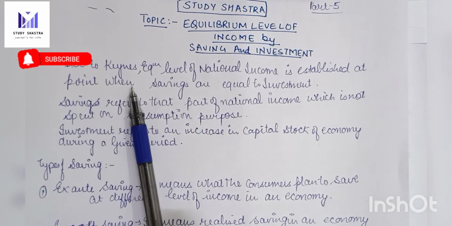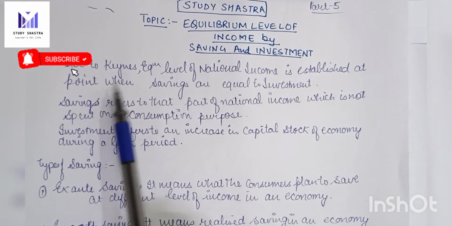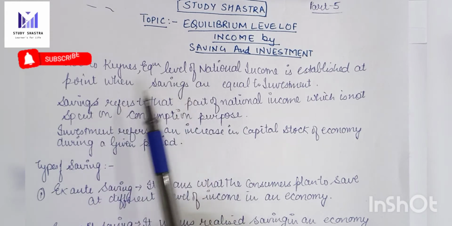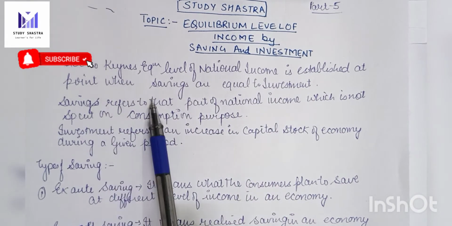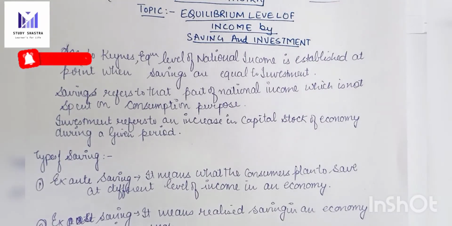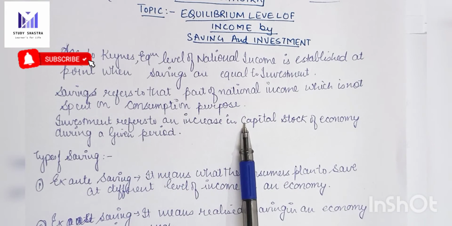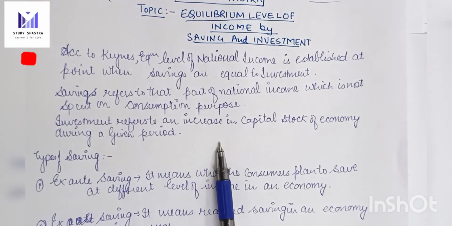Students, according to Keynes, the equilibrium level of national income is established at the point where savings and investment are equal, which means there is an equilibrium between saving and investment. Saving refers to that part of national income which is not spent on consumption. Investment refers to an increase in the capital stock used during a given period of time.